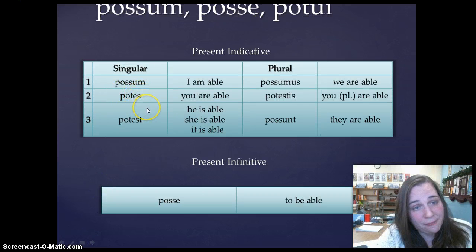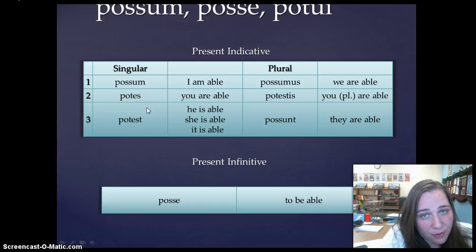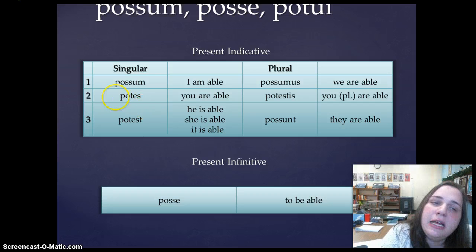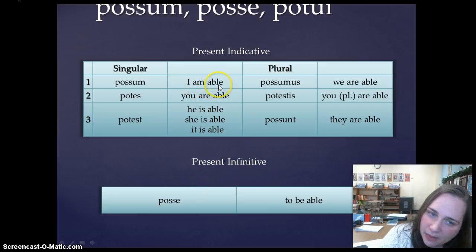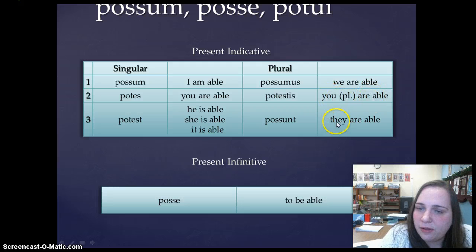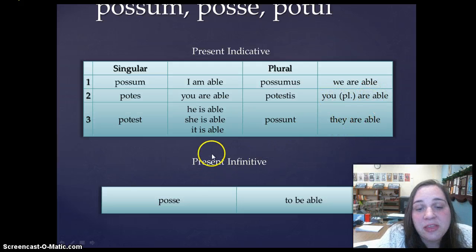So to conjugate the verb to be able, posse, in the present indicative, it's possum, potes, potest, possumus, potestis, possunt, okay? And that's going to mean I am able, you are able, he, she, or it is able, we are able, y'all are able, they are able, okay? And then our present infinitive, posse, which means to be able.